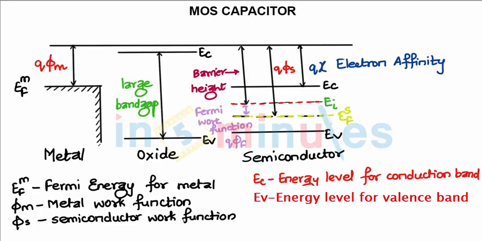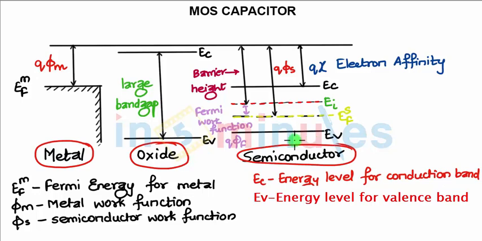Now if we compare the characteristics, you can say the work function. Here you have your metal, you have oxide, and you have semiconductor. These are the metal work functions. You can say this is energy at the vacuum level, right? Now for metal, EFM is nothing but the Fermi energy level for metal.